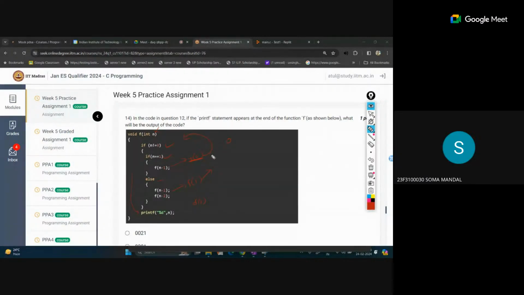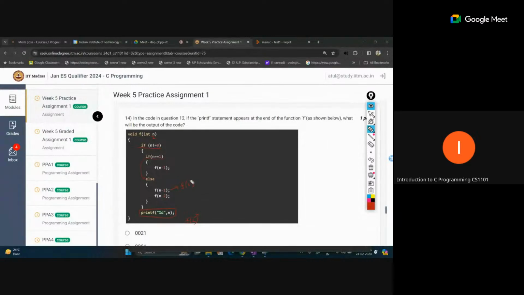Let me repeat again. The main call is actually f2, so the same call we are repeating. Now the print statement is actually the last statement of this recursive code. When we are passing the value 2 here, first we are checking this condition. This condition is true, 2 is not equal to 0, so we are entering inside this. The inner condition is not true, so we will move to the else part, the first statement. We are calling recursively the same function with f(2 minus 1), so 1.